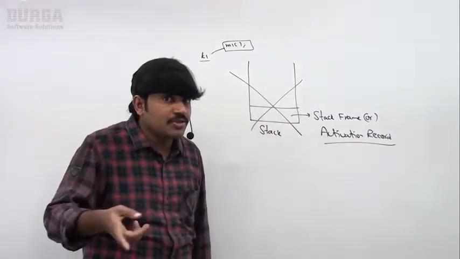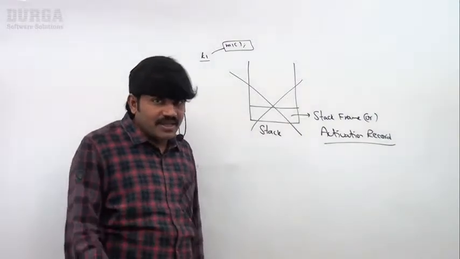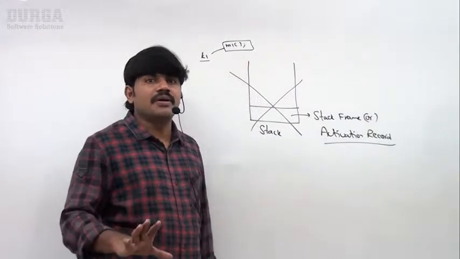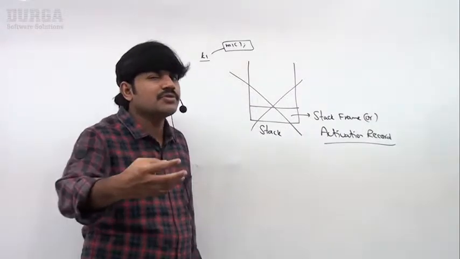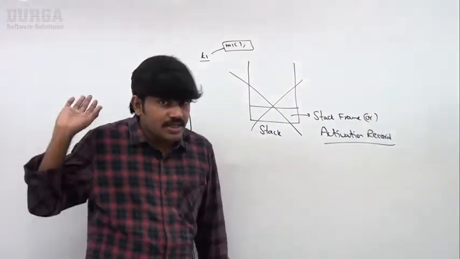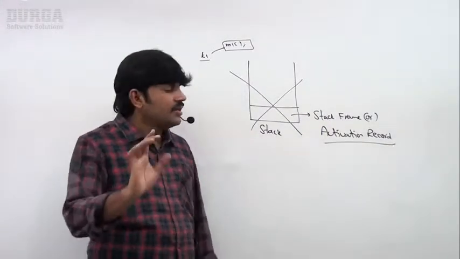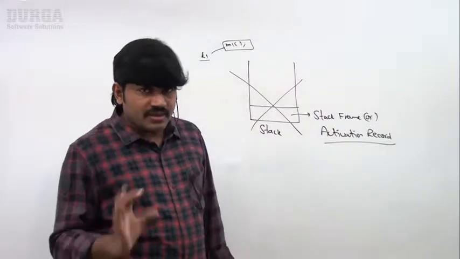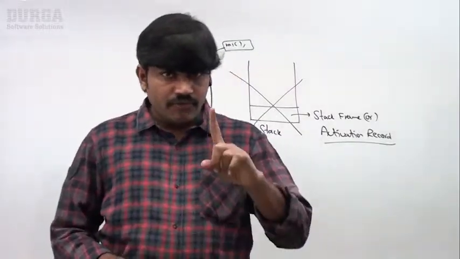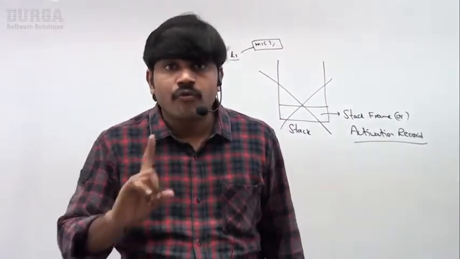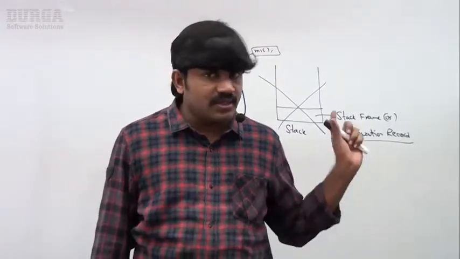JVM is responsible to create the empty stack at the beginning, and JVM will destroy it at the end. Are you able to understand? Once I explain with an example, you will understand. For every thread, JVM will create one stack. Every method call performed by that thread, one entry will be stored in the stack.